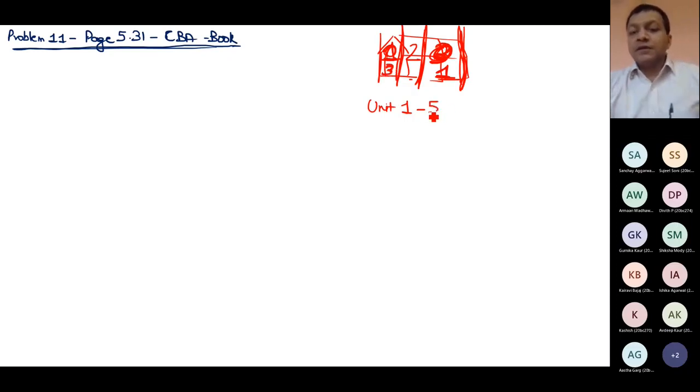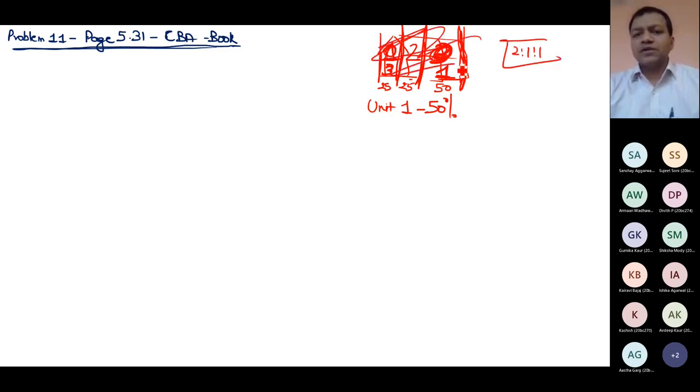Unit 1 is having 50% area. All expenses and incomes of the entire house must be divided in these ratios. 50 is to 25 is to 25. That means 2 is to 1 is to 1. So unit 1 and 2, 2 is to 1 is to 1. Okay, or you cut this. Don't be confused in this.